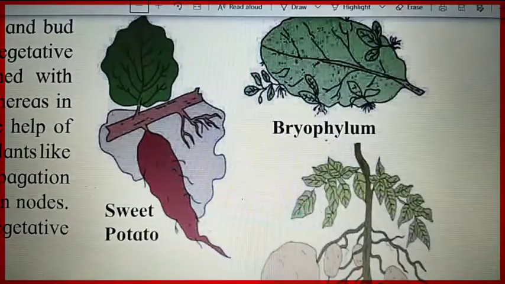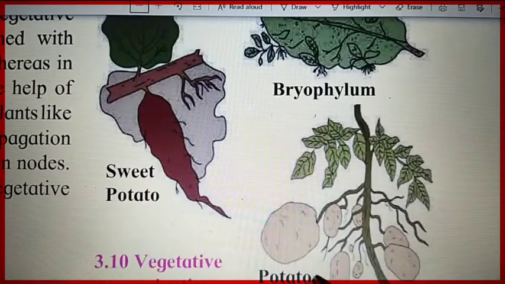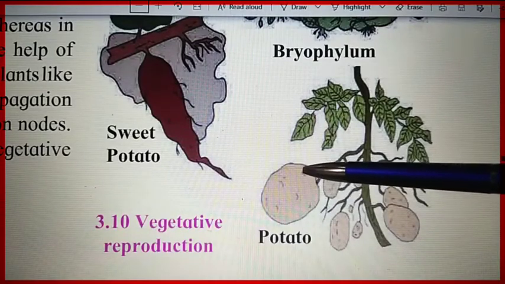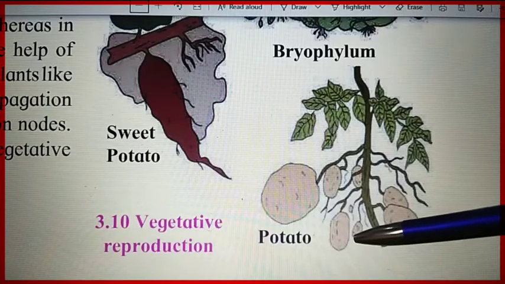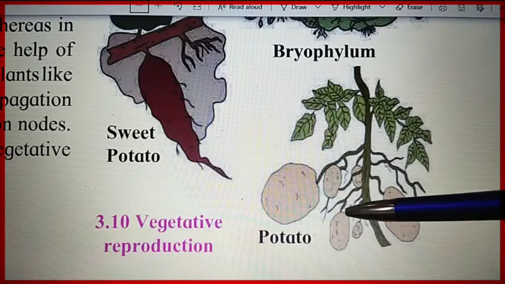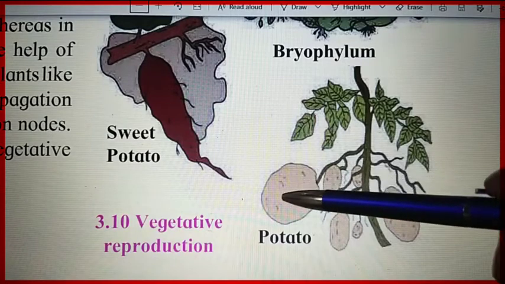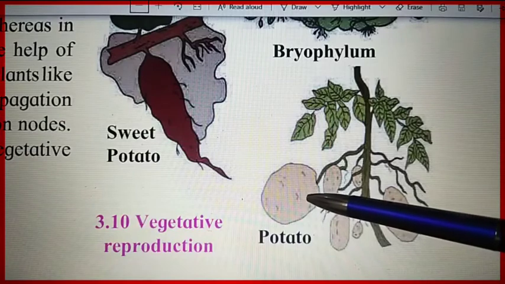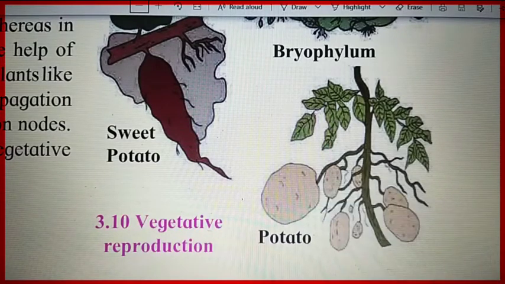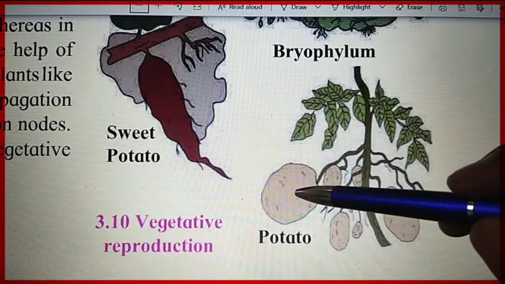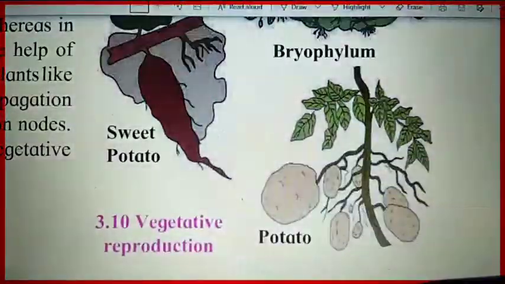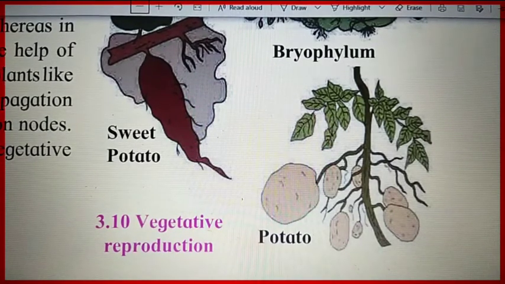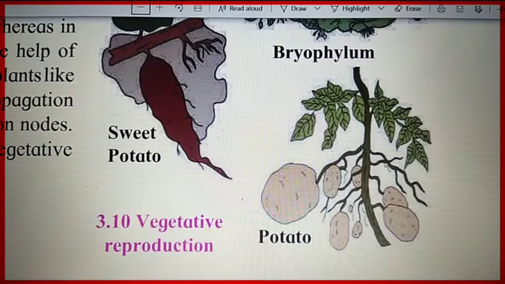If we take the example of the potato, these potatoes have eyes on their surface. When favorable conditions come, roots and shoots start germinating from these eyes. So the eyes present on the potato are where the new plant's reproduction takes place. That means this potato and this sweet potato are the vegetative part of the plant, from where new plants germinate. That's why it is also a type of vegetative reproduction.